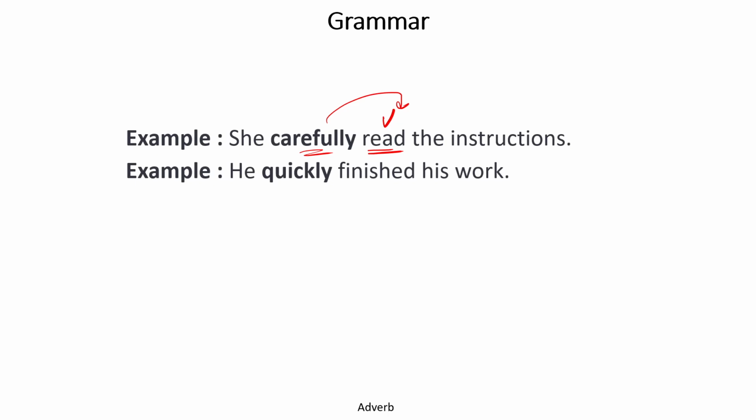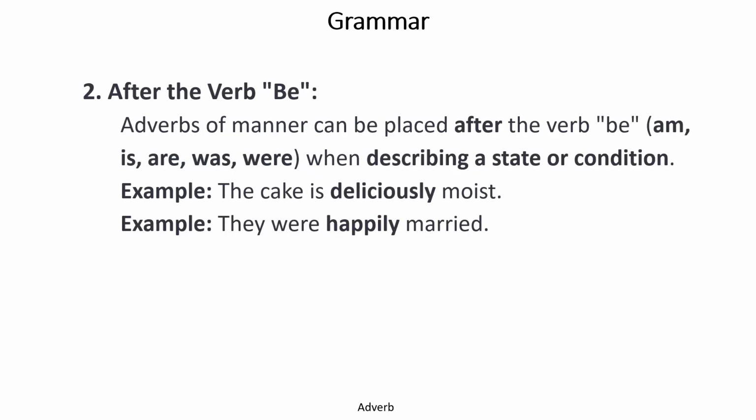It means her main focus was to read carefully. He quickly finished his work. Finished is being emphasized with this word quickly, the adverb of manner. After the verb: the cake is deliciously moist.